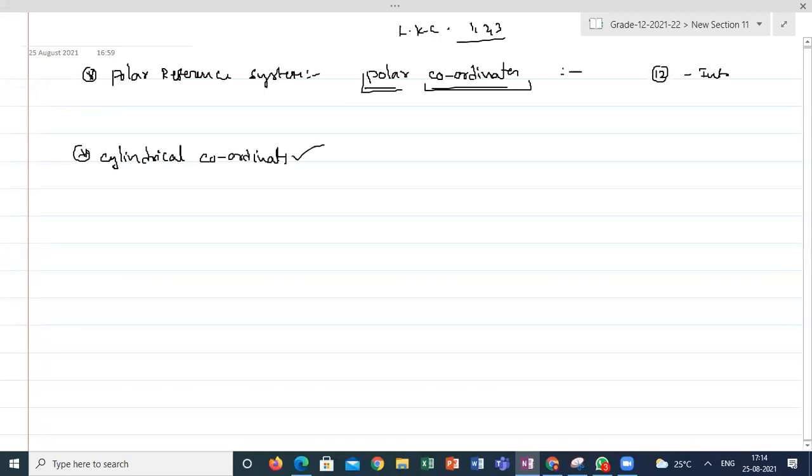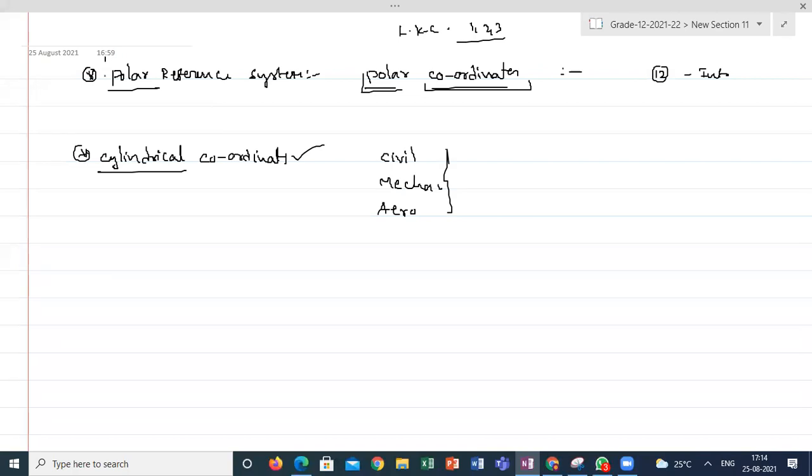The cylindrical coordinates we are not going to learn, not at all. Only if you choose either civil or something related to mechanical or aerospace in future, then only you are going to learn all these systems, how to solve the things, which is not so easy, from 3-dimensional coordinate system and 2-dimensional coordinate system.